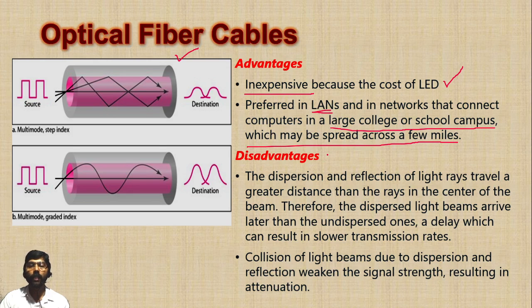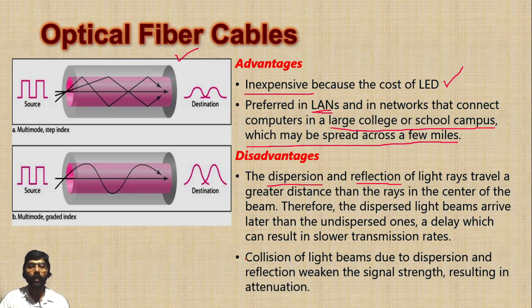But it has some disadvantages. Due to dispersion and reflection, the light travels a greater distance than the rays in the center of the beam. So the speed of this data transmission is reduced. Due to the delay of reflected light, the data transmission becomes very slow.